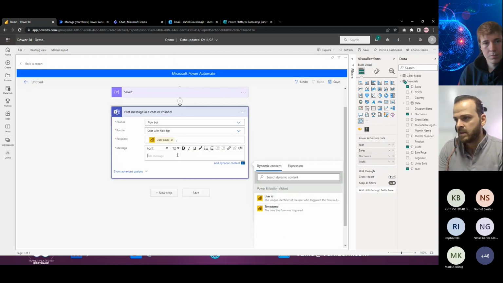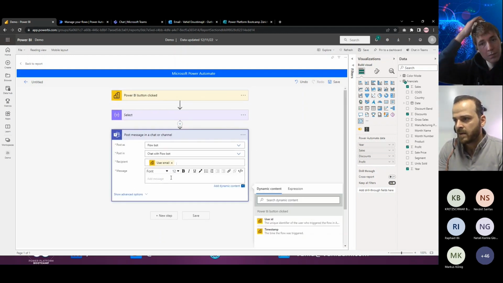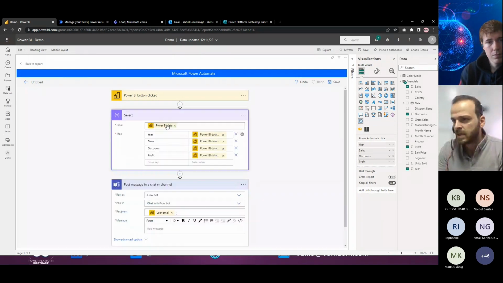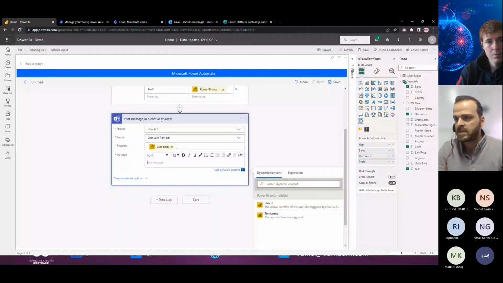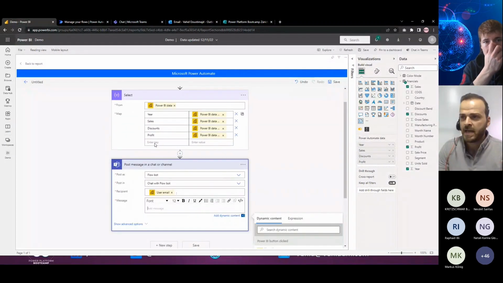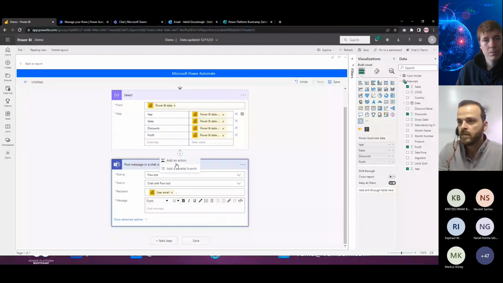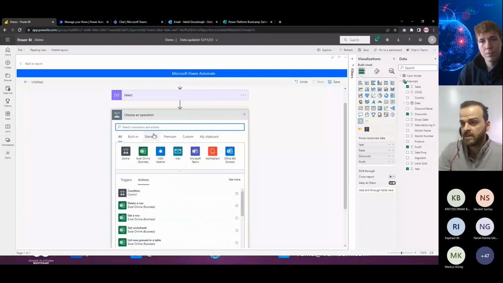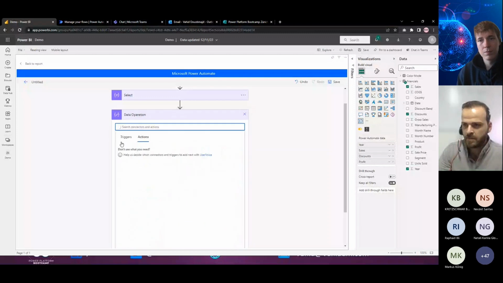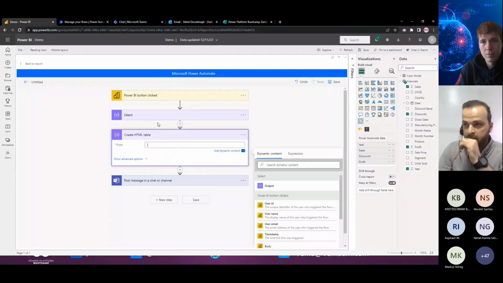So here I will click in the body, and then select. Okay, and here we have select. Yeah. So here we can use the selection items, but before that, I need to create a table. If I run this one, the select output will be something like JSON, but I want to create a table there. So I will select the operation here again to create a table, and then I want to create an HTML table to convert that information to a table.